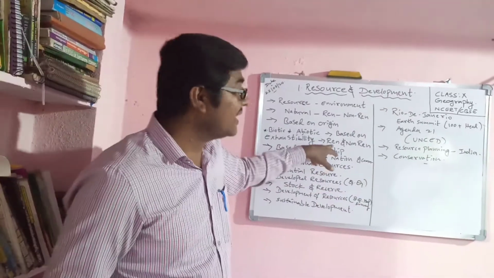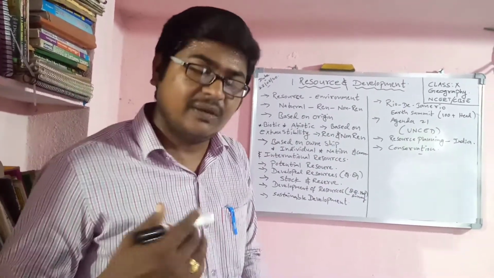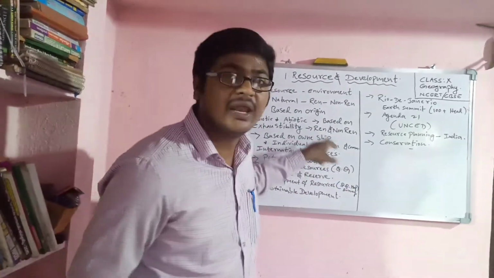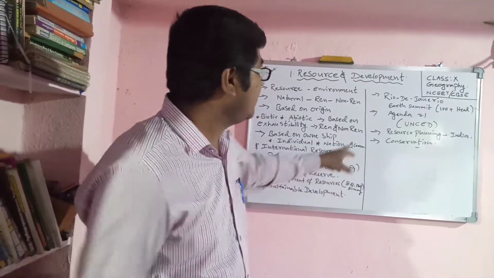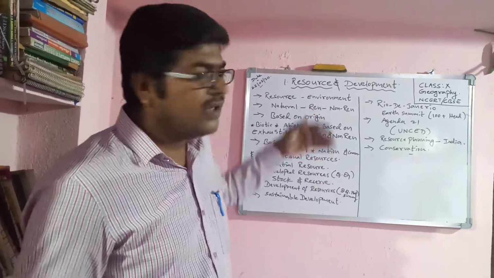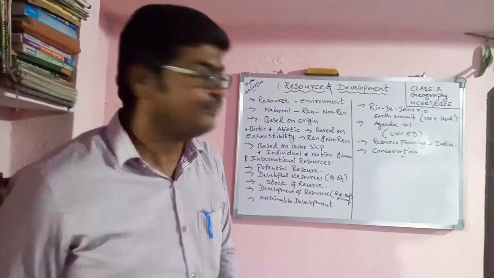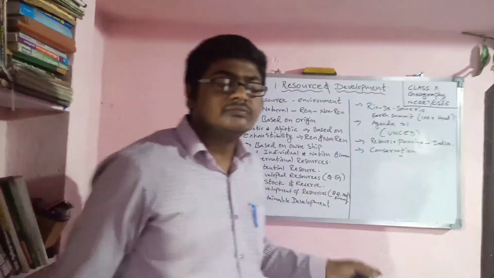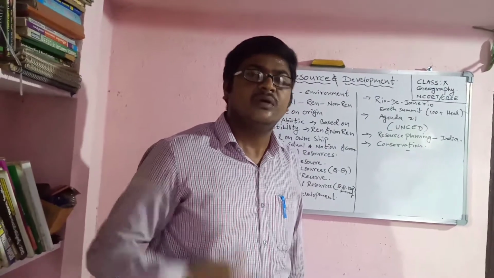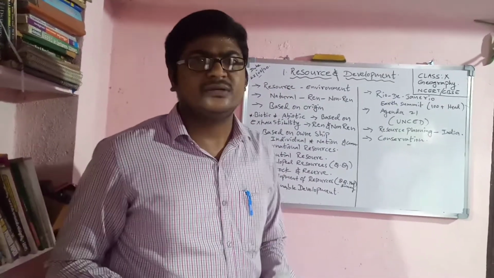At the same time, wind energy and tidal energy also come under renewable resources. And coming to non-renewable resources, just now I told, we are mainly using fossil fuels like coal, petroleum, natural gas. Once we use them, they will not come again. Example, we are using bikes.